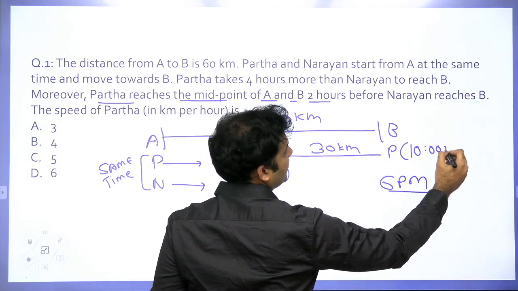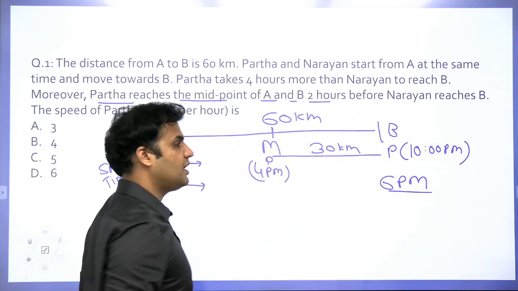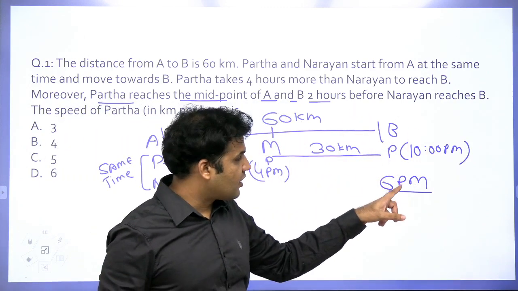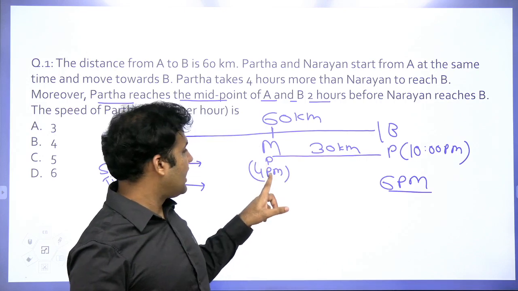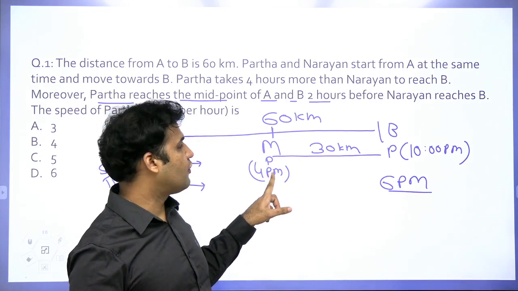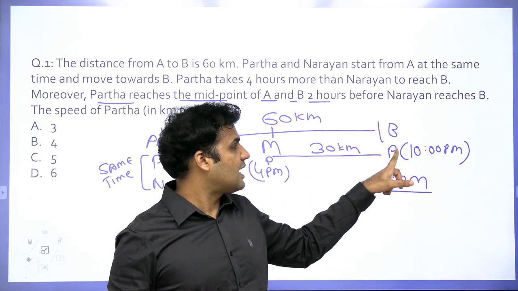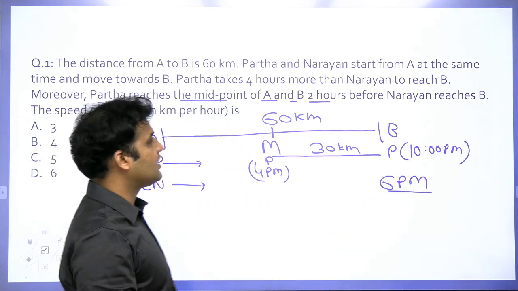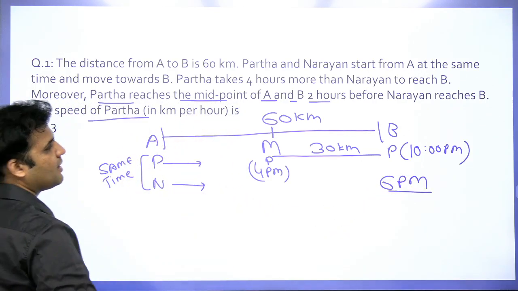This is the question saying. It's not my statement. This is what the question is saying. That means you can see now here that Partha was at this location at 4 p.m. and Partha is at this location at 10 p.m. And this is what we are supposed to tell. We are supposed to tell Partha's speed.